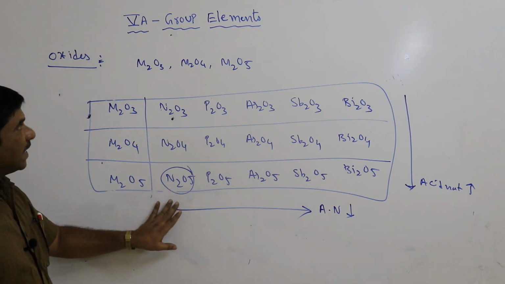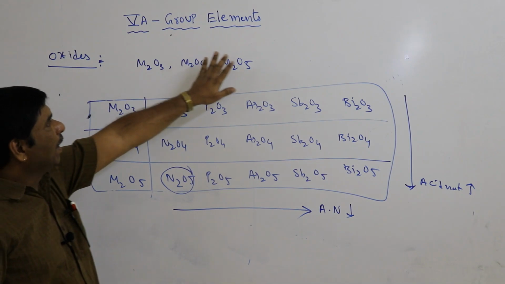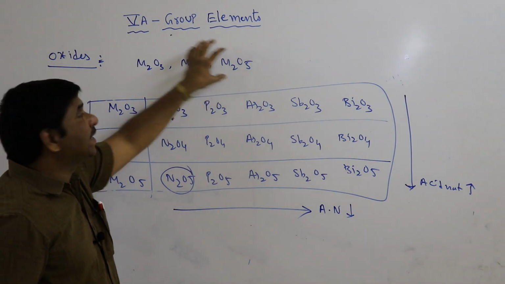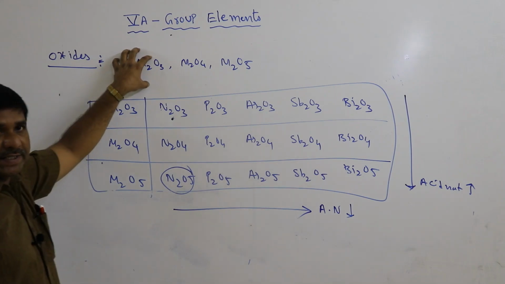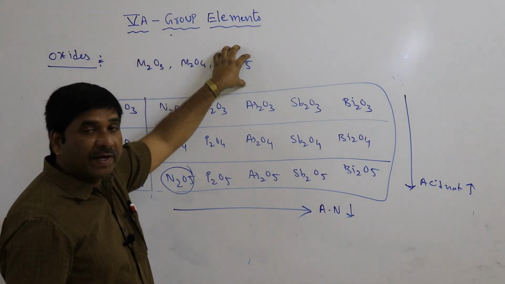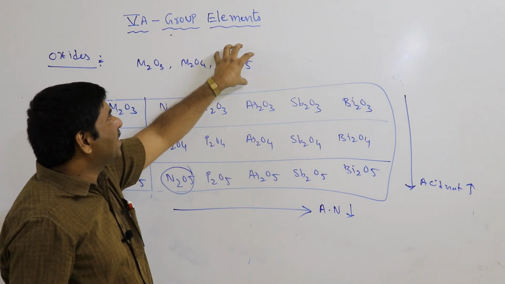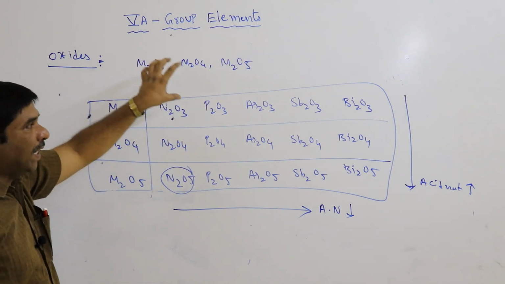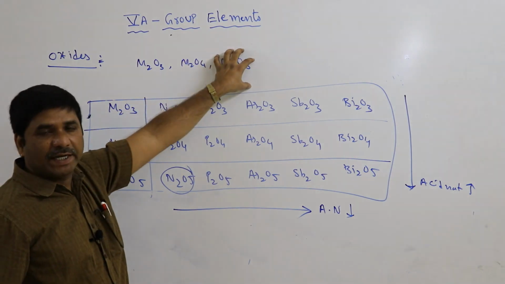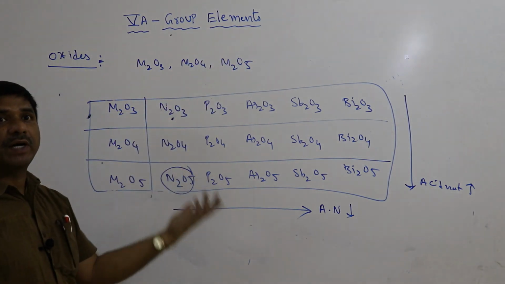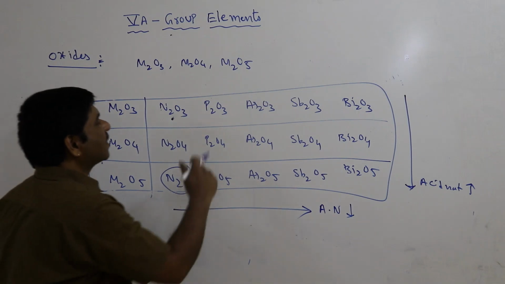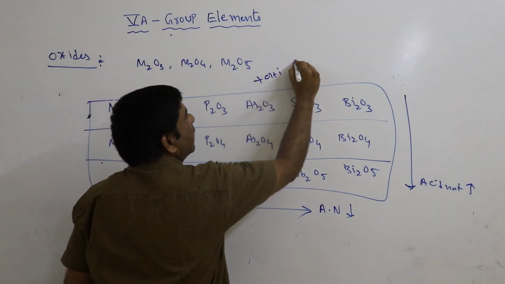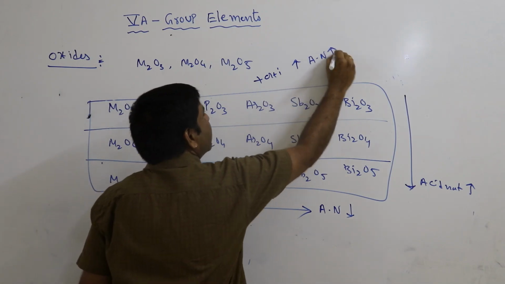And also they said simply, pentoxides are more acidic than trioxides. Pentoxides are a very important competitive bit. Pentoxides are more acidic than trioxides. And why are they more acidic? Because they have a higher oxidation number. We know that when an element's oxidation number increases, its acidic nature increases.